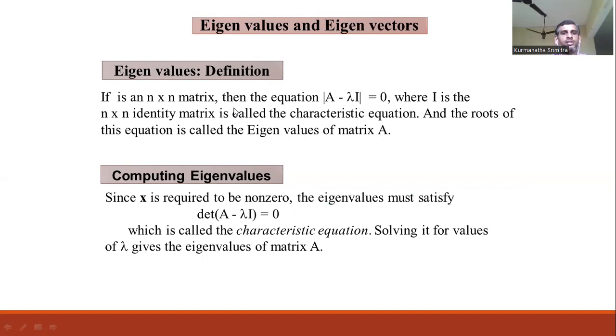So if the matrix is of order n by n, the characteristic equation is also an nth degree polynomial equation. So we get n eigenvalues for that matrix. To compute this, we take determinant of A minus lambda I equal to 0. By expanding this determinant, we get the characteristic equation. By solving it for lambda, we get the eigenvalues.